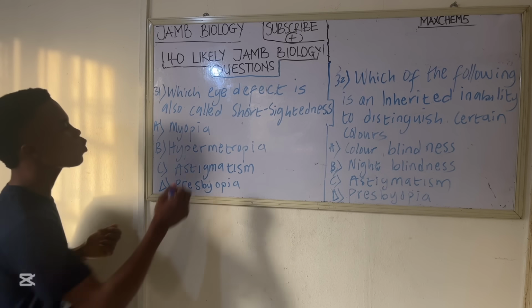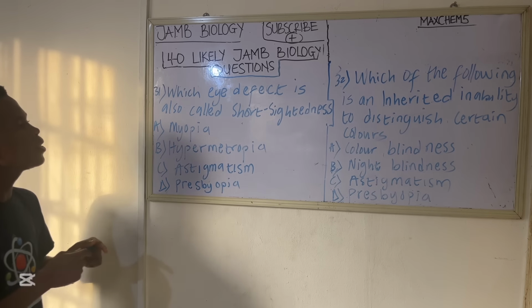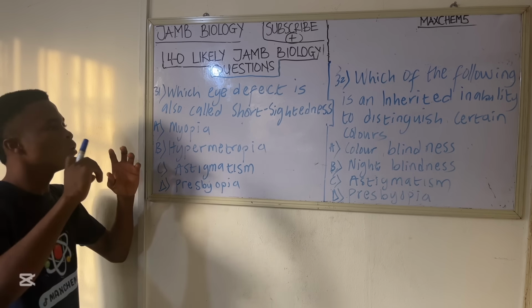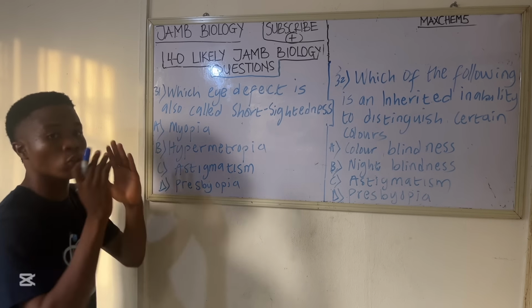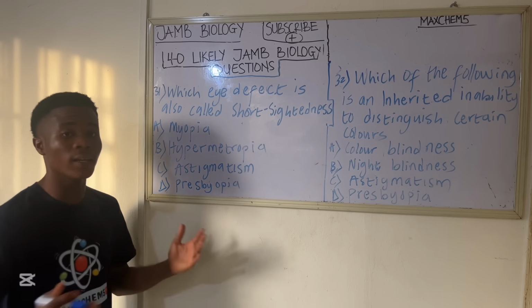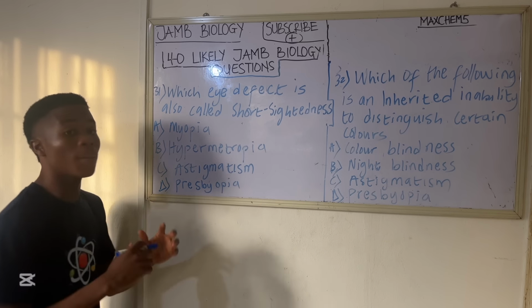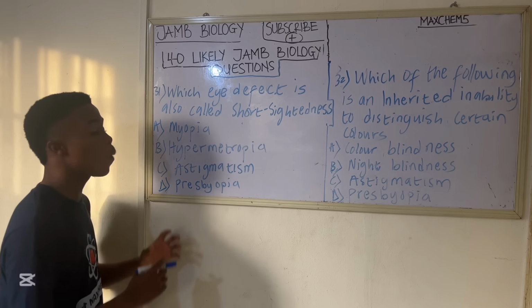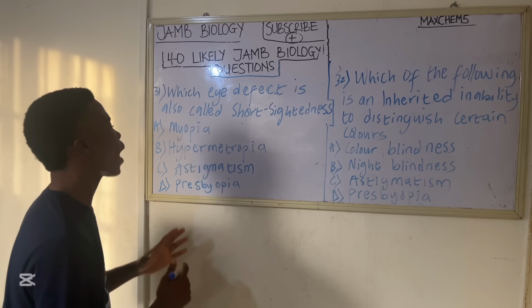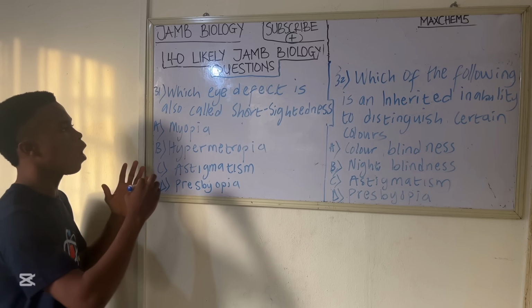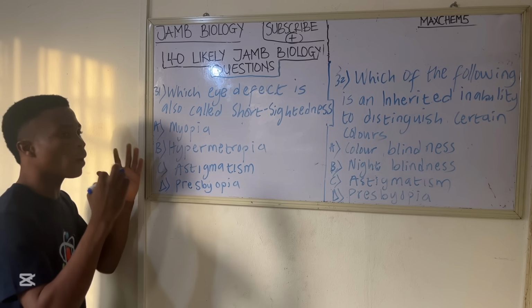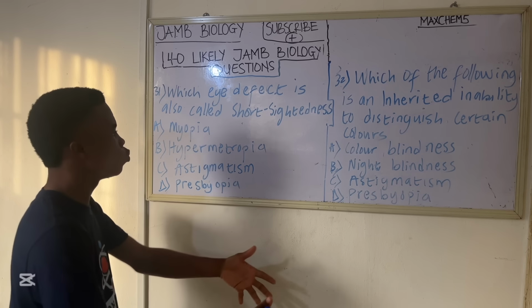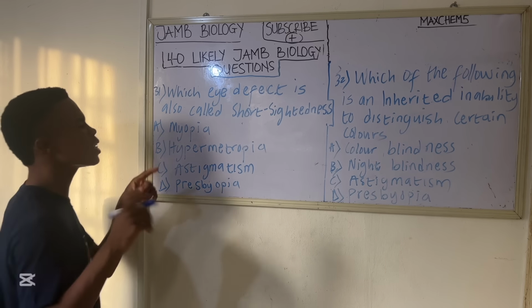So now option A, myopia. Myopia is a condition that is also known as short-sightedness or nearsightedness. There are many causes of myopia, but the one I would like to emphasize is when the eyeball is too long. This condition can make you see things that are close to you, but you will not be able to see things that are distant.